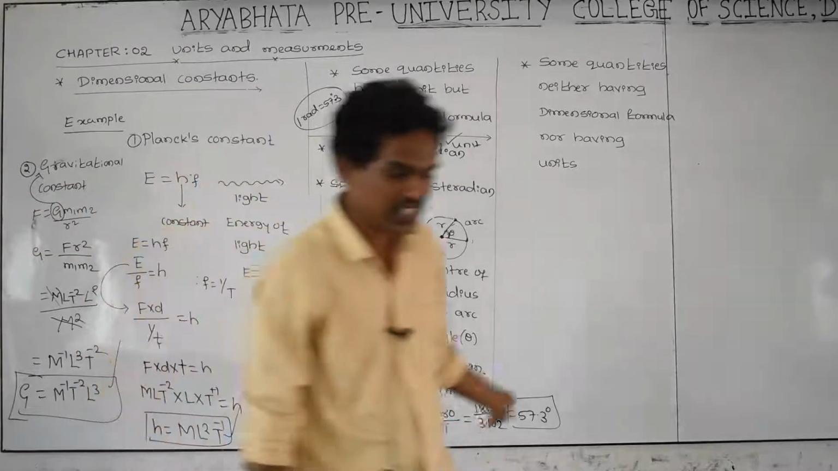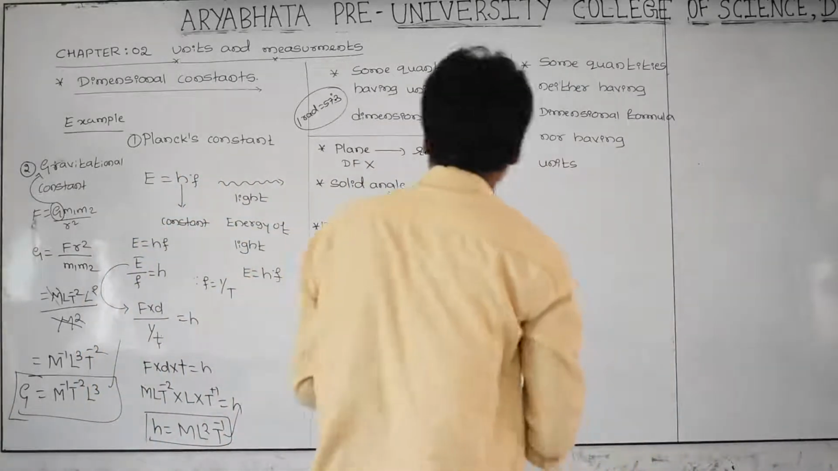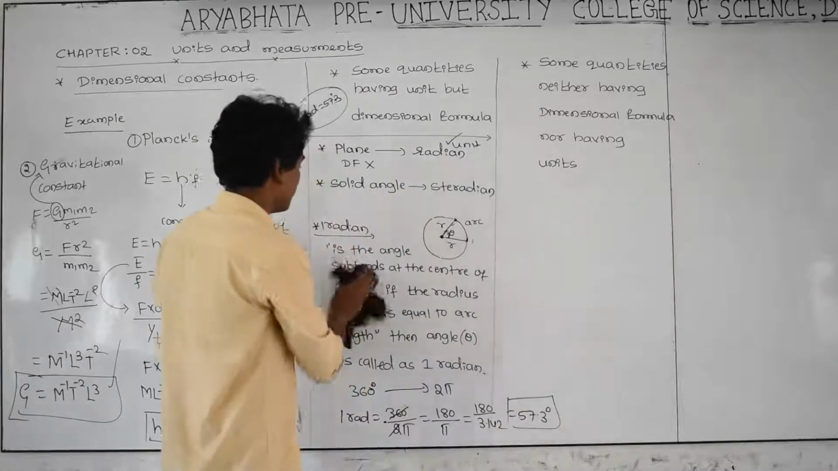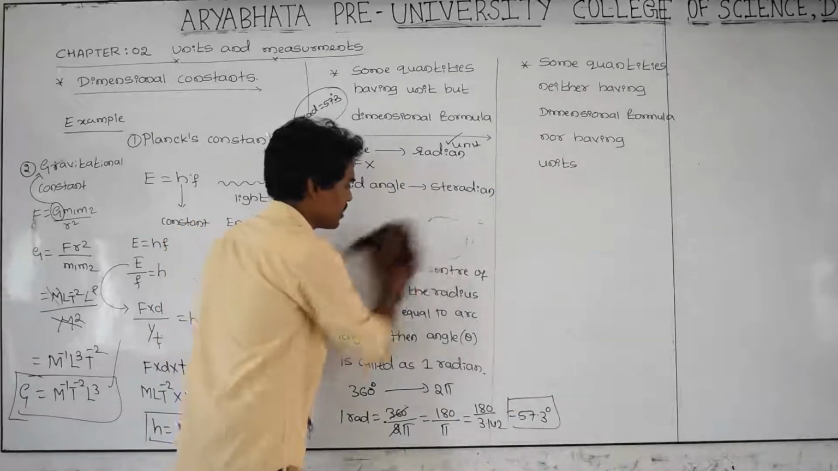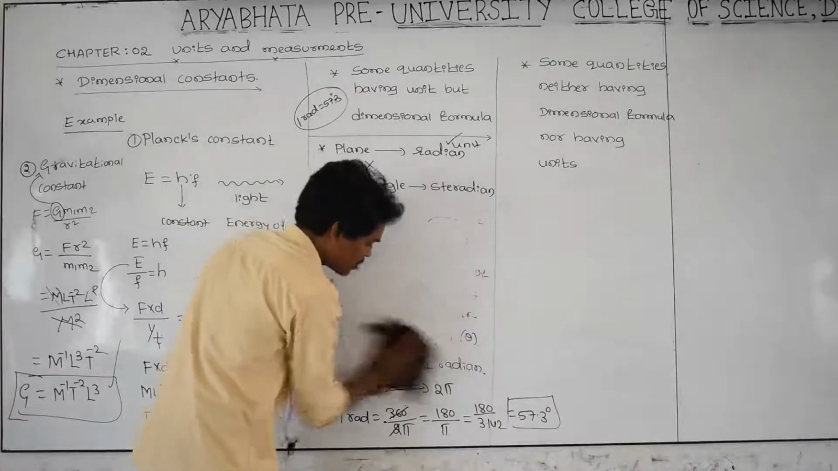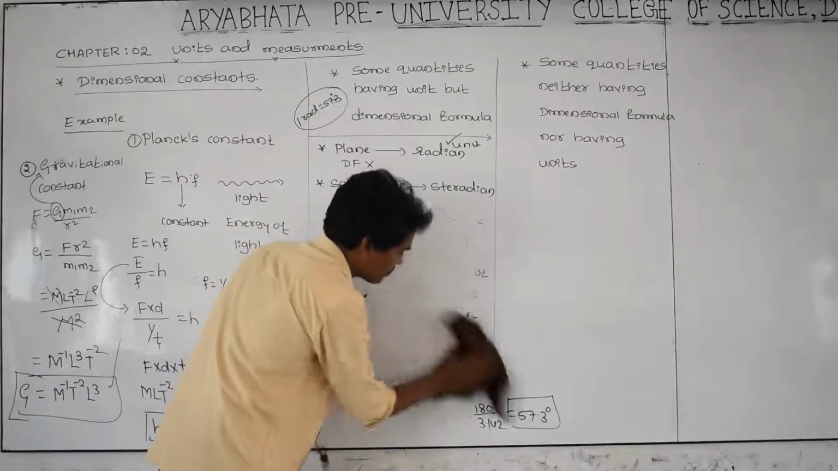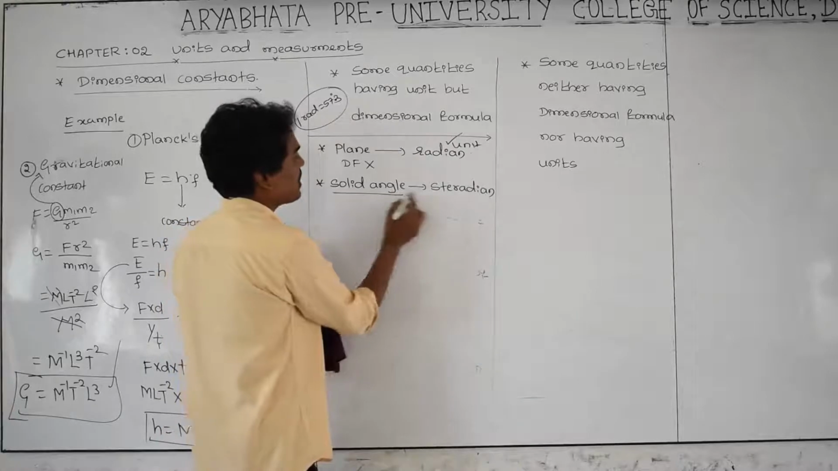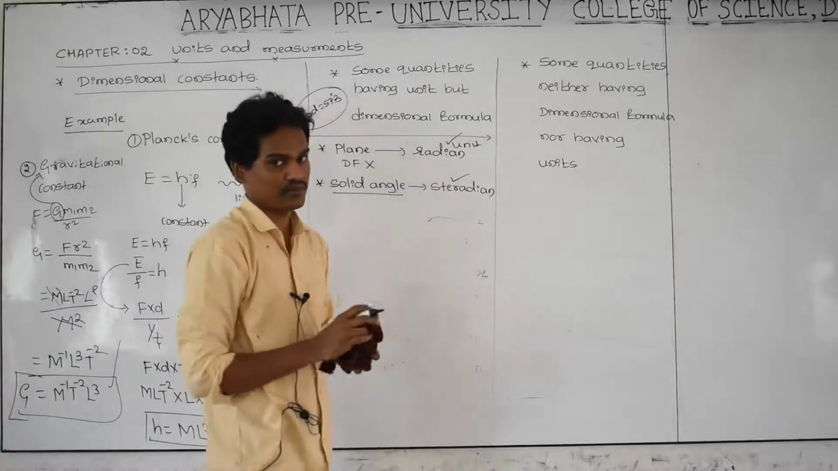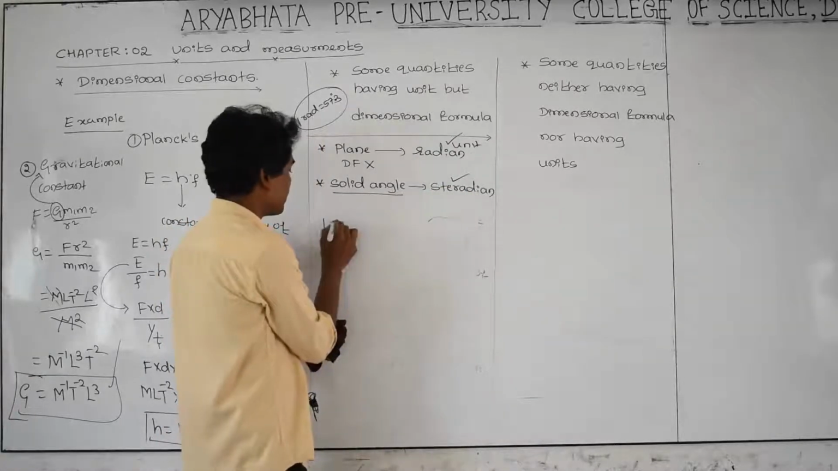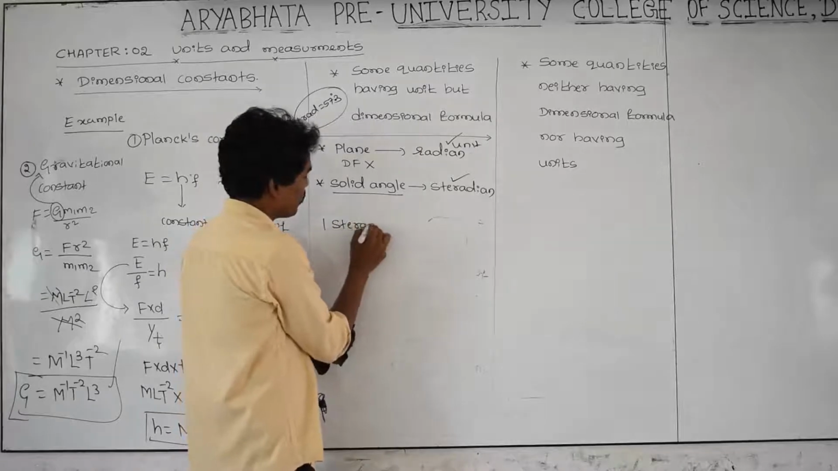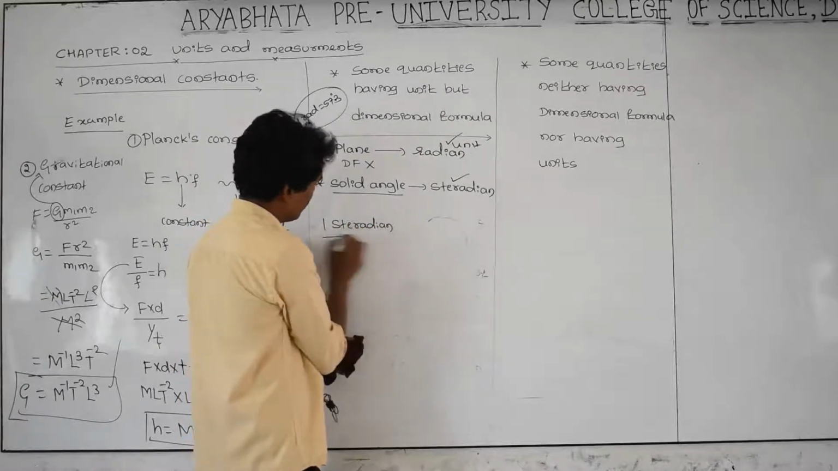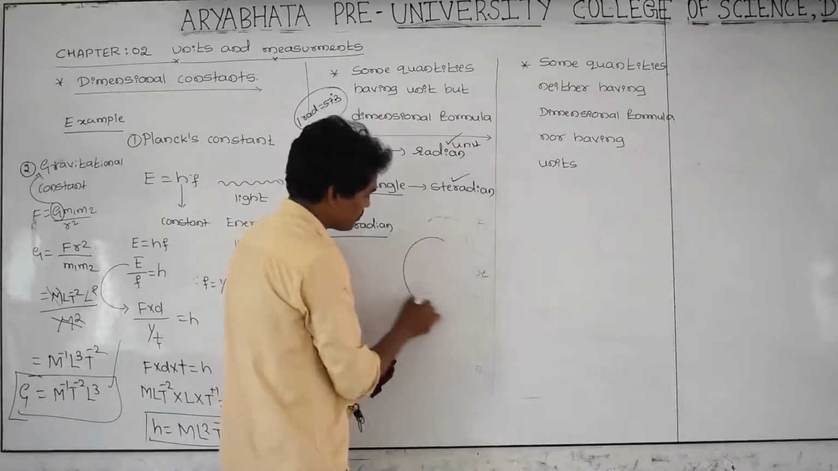You please remember, plane angle has a unit but not a dimensional formula. And similarly, one more is there, solid angle. What is solid angle? We can see. The SI unit of solid angle is steradian. What is 1 steradian? Let us take, it is a sphere.